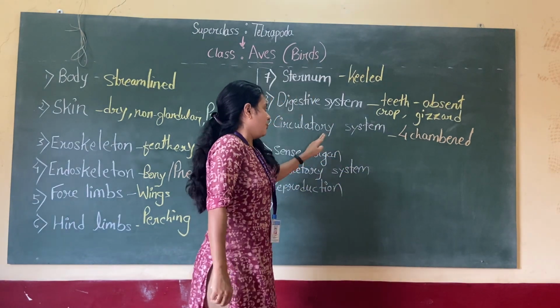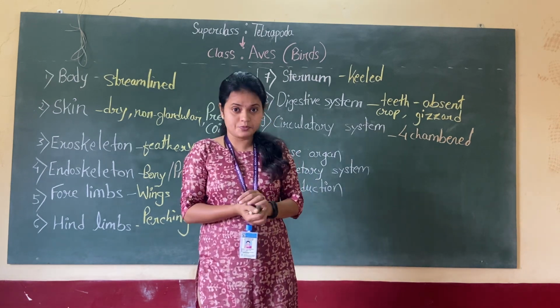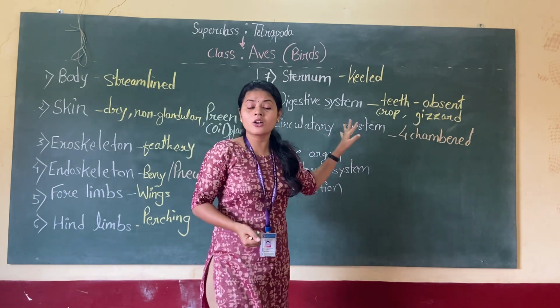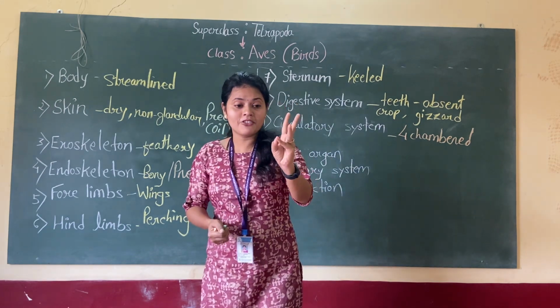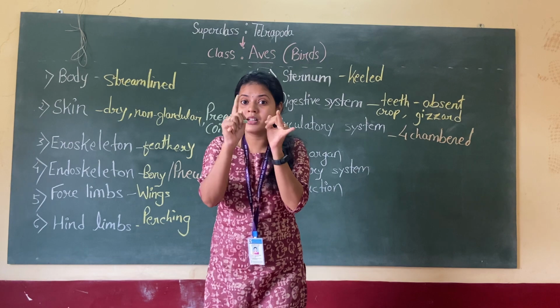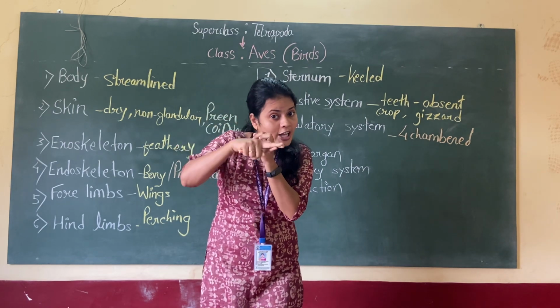Now moving towards something about their blood. These birds are warm-blooded animals. Till now what we had seen, amphibians, cold-blooded animals, reptilia, cold-blooded animals, were referred to as poikilotherms.